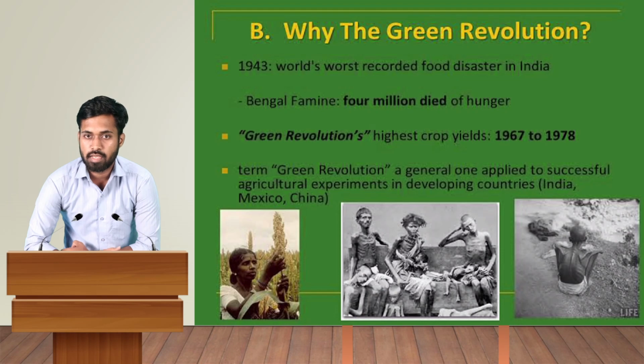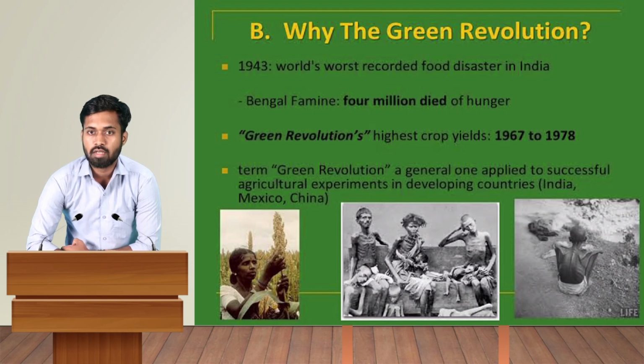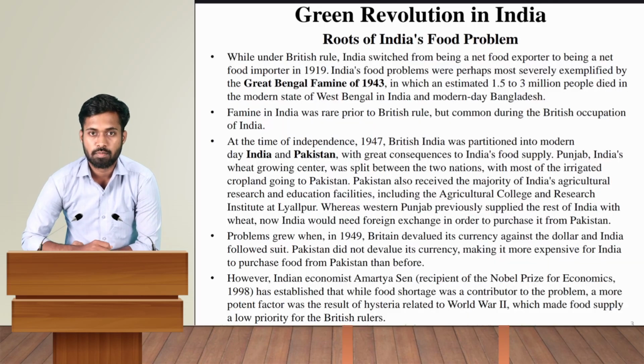The Green Revolution's highest crop yield was recorded between 1967 and 1978. The term Green Revolution is a general one applied to successful agriculture experiments in developing countries such as India, Mexico, and China. So this is the basic information.